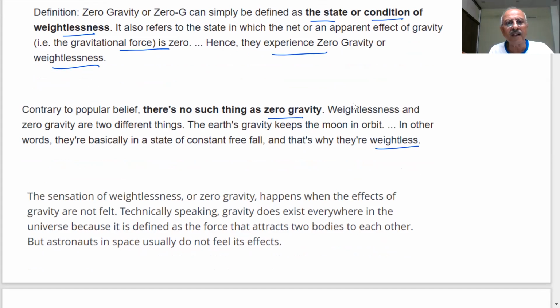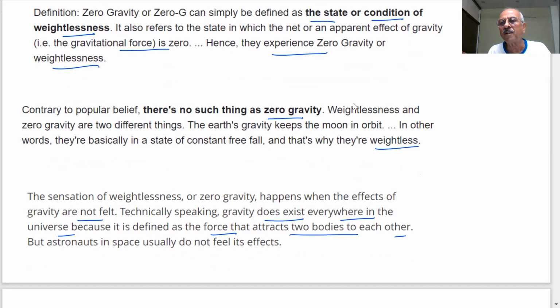The sensation of weightlessness or zero gravity happens when the effects of gravity are not felt. Technically speaking, gravity does exist everywhere in the universe because it is defined as a force that attracts two bodies toward each other. But astronauts in space usually do not feel its effect. See the interesting thing? When we talk of gravitational force, it is a force between any two objects which have masses. So when we talk of zero gravity, how is it possible?